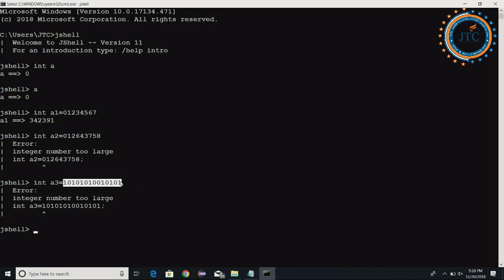And since it is a decimal number, the value we are assigning must be compatible with the integer type. This value must be compatible with which one? Integer type.